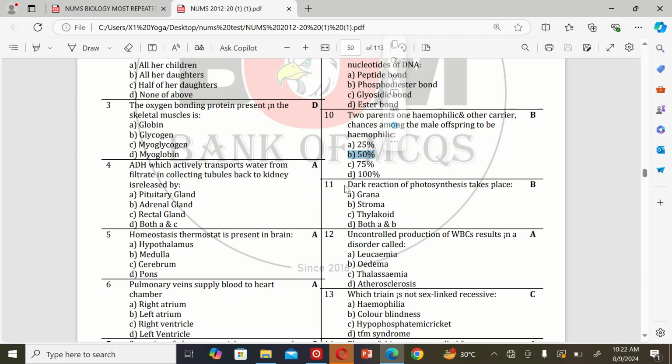50%. The next MCQ: the dark reaction of photosynthesis takes place in A. Grana, B. Stroma, C. Thylakoid, and D. Both A and B. So the correct option is B.